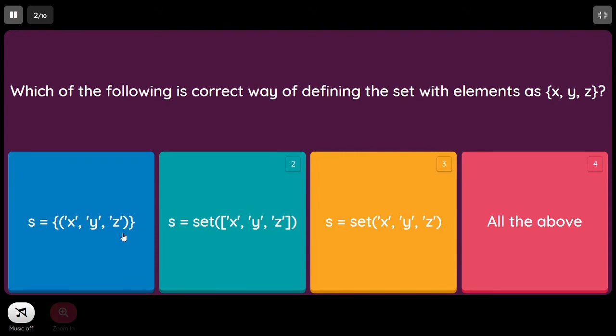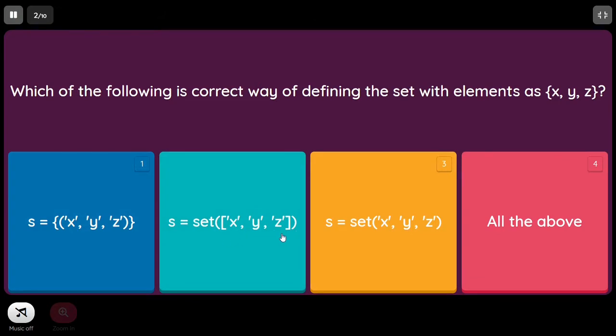So this is a correct way of defining a tuple, but when you try to check for the size, you will be getting it as 1. That means it's not going to create 3 different elements. It will be creating a single tuple element. So this is the wrong statement.